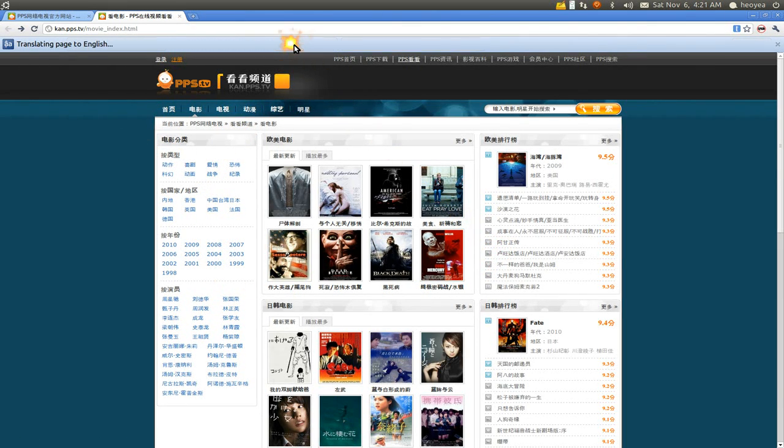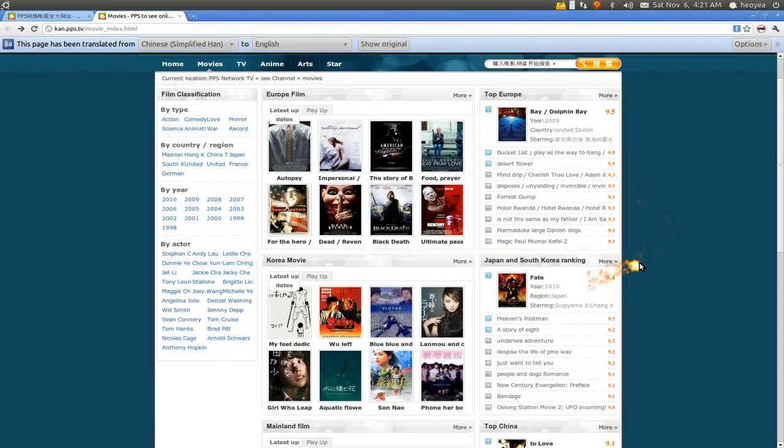If you're using Chromium, you can actually hit translate, and it's much better for you. Otherwise, you can use the covers, and I'll tell you what that is. You can't actually copy the PPStream link and then paste it in. They don't allow you to paste in the link. They don't really have that option anyways. Okay, so I'll show you what I do for right now.